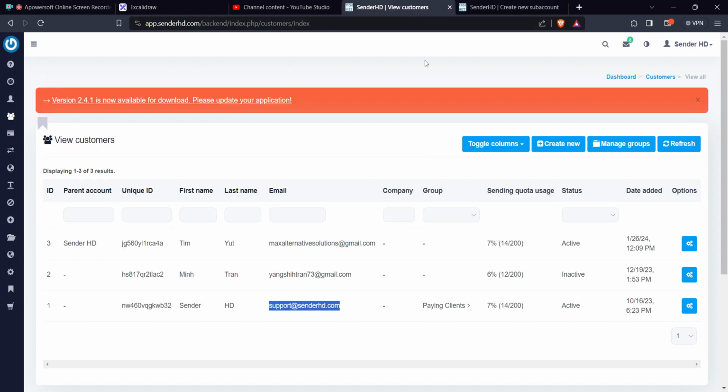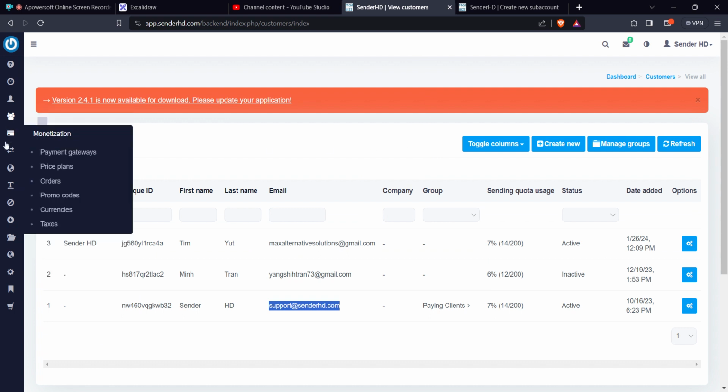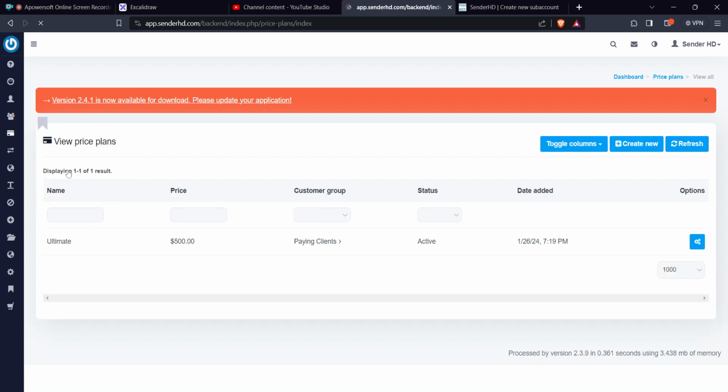All right. So, having said that, the last thing that I can talk about is the payment gateways as well. Remember, you want to offer this as SaaS, so you need to have payment gateways. So, payment gateways is majorly offered via the extended license of Mailwizz, and you can always access that. So, if you come to monetization here, payment gateways, the first thing you want to create is the price plan.